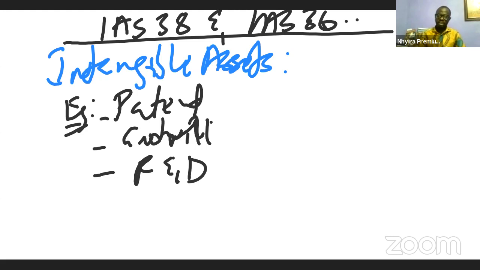The gain for the building will be recognized in the other comprehensive income. And then the profit or the loss on the plant will be taken to the income statement. So you account for them separately in that case because they are not in the same class of assets, all right?